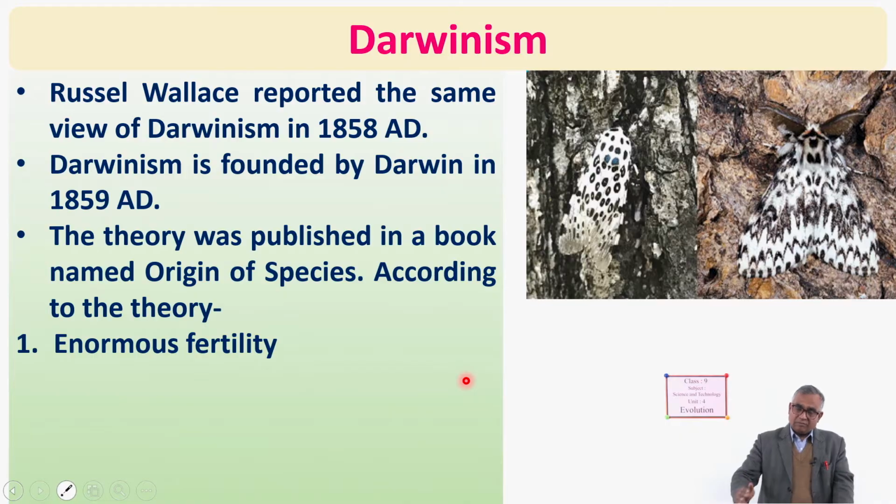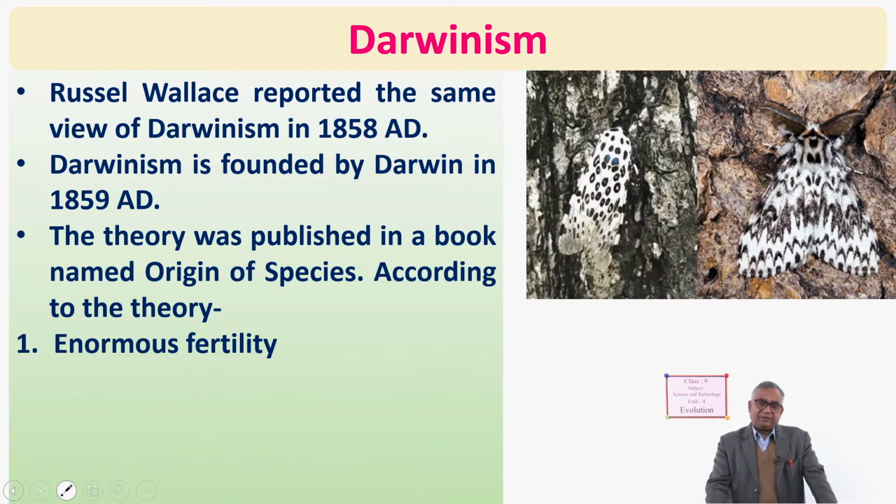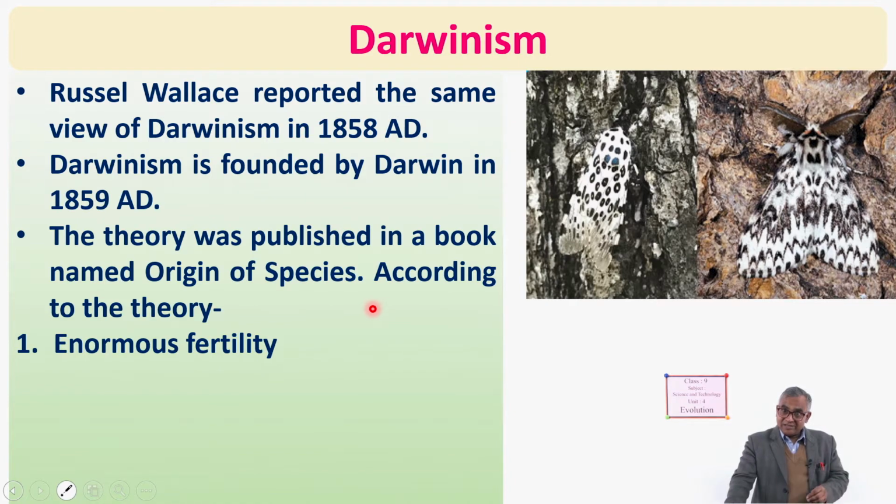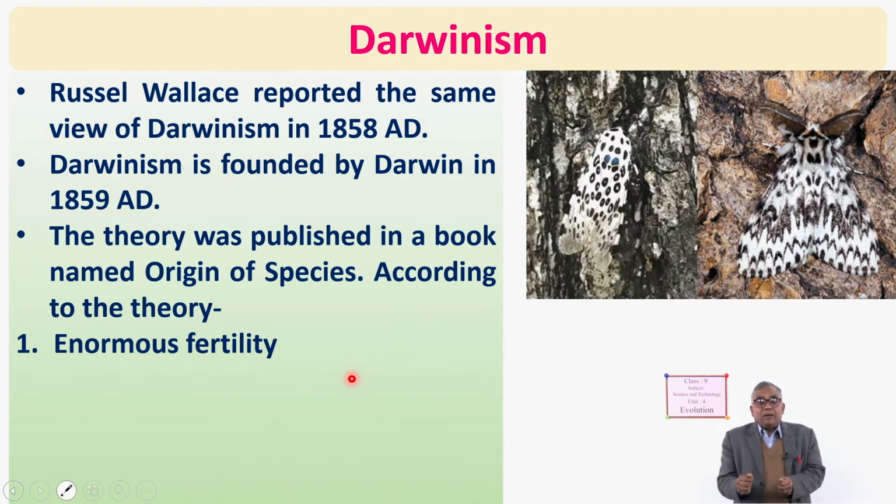Okay, he showed it by calculation. The slowest breeder can do that. And if it happens, then after a few hundred years, the condition should come that there will not be place for the elephants to stay, not to sit, to stand, to stay side by side. But it is not found. About that we will discuss later, doesn't matter.